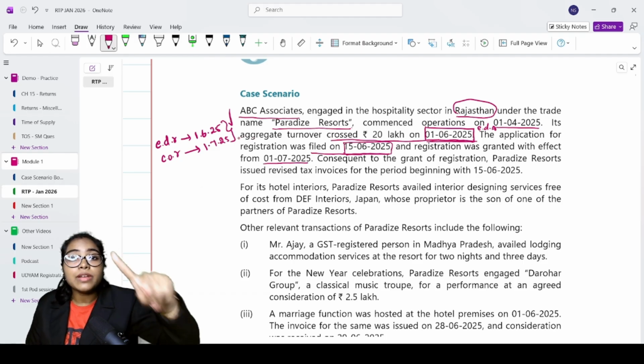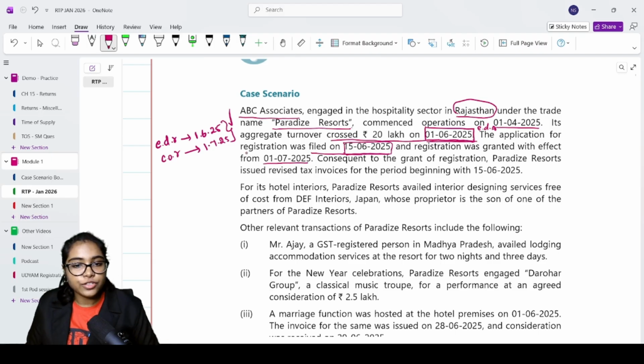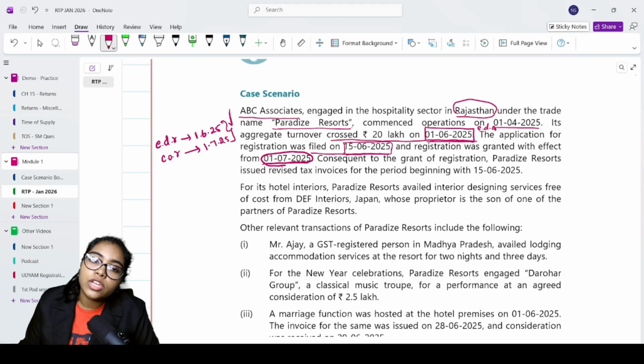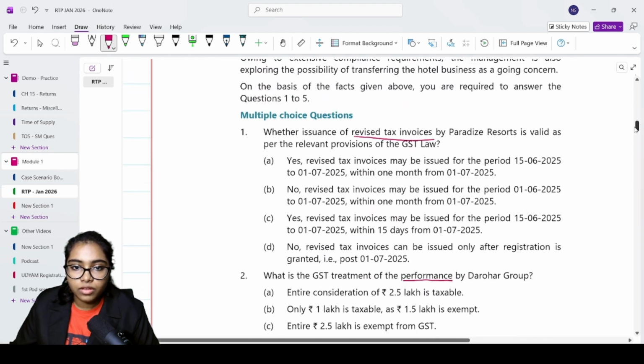But what is the time limit for you to issue revised tax invoice? Within 1 month from your certificate of registration. So within 1 month from 1/7/2025, you need to issue revised tax invoice for this period. Let's look at that question. Whether issuance of revised tax invoice by Paradise Resorts is valid as per the relevant provisions.